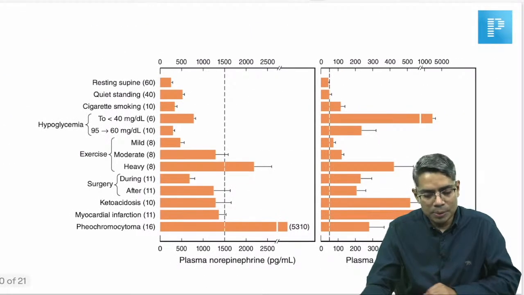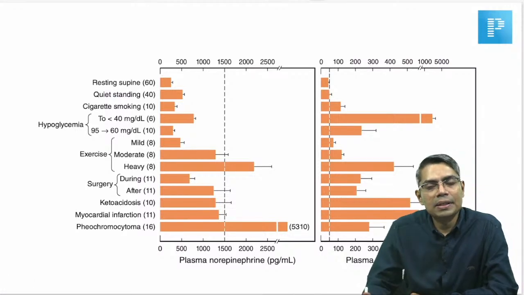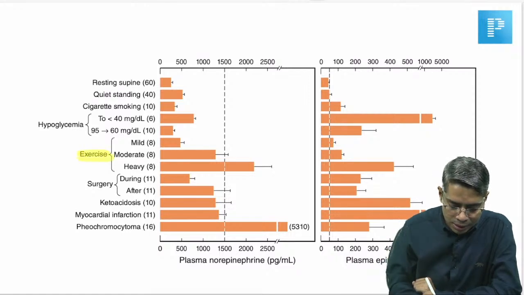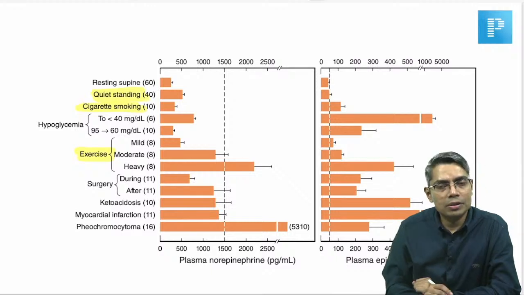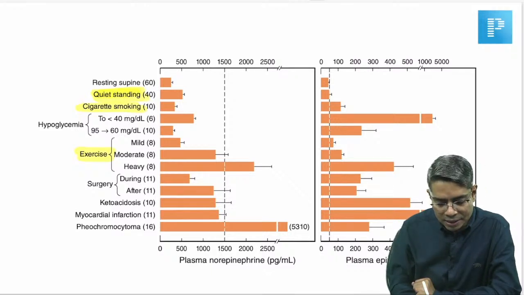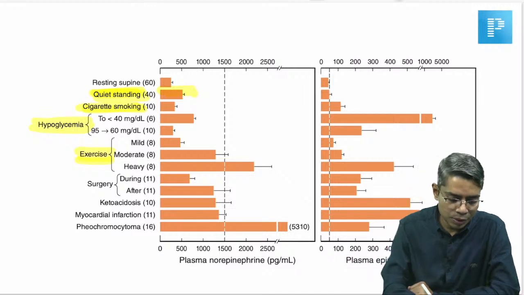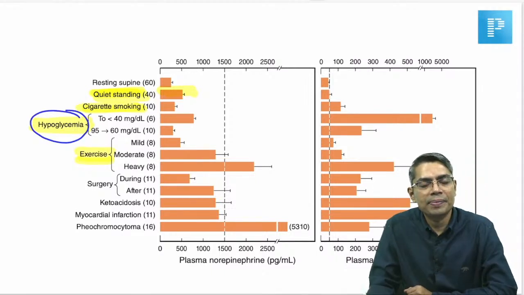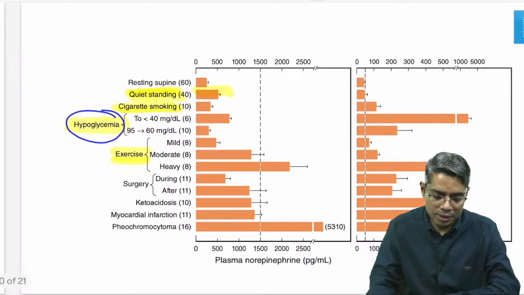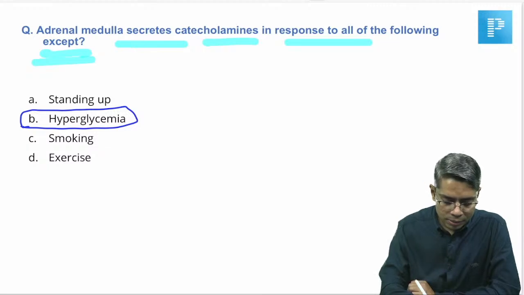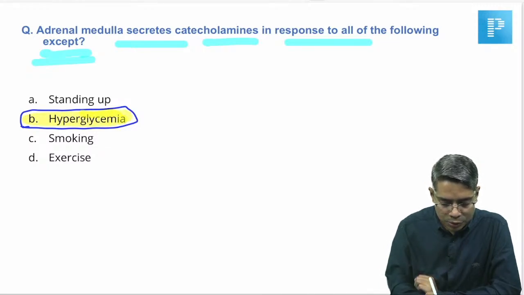If you look at Ganong, this is the table given in Ganong showing the stimuli for catecholamine secretion. Exercise is a stimulus, cigarette smoking is a stimulus, standing is also a stimulus. Although supine is also a stimulus, standing secretes more catecholamines. So exercise, cigarette smoking, quiet standing, and hypoglycemia are stimuli for catecholamine secretion. Here it is clearly given that hypoglycemia is the stimulus, not hyperglycemia. So I believe the question has been taken from this Ganong table, and hyperglycemia should be excluded.